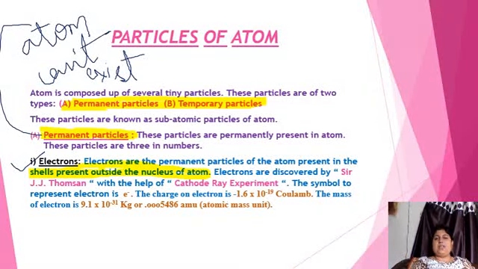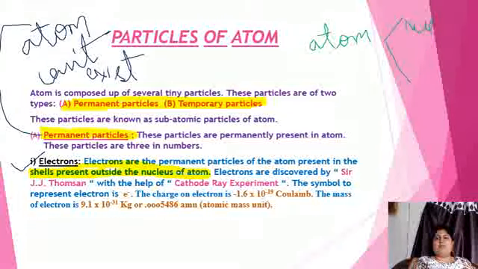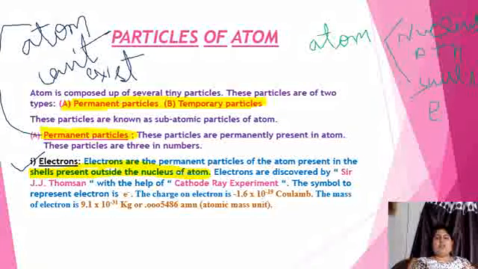In class 9th and class 8th, we have studied that an atom has 2 parts. One is the nucleus, and the second is the shells. The nucleus contains protons plus neutrons, while the shells contain only electrons. So electrons are present outside the nucleus of the atom in shells.